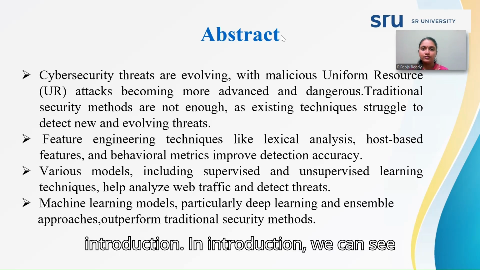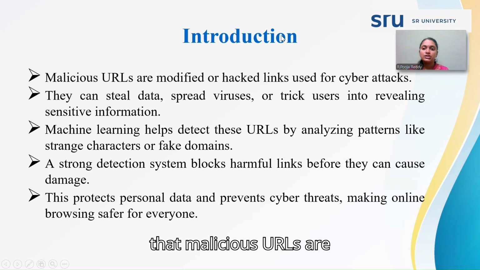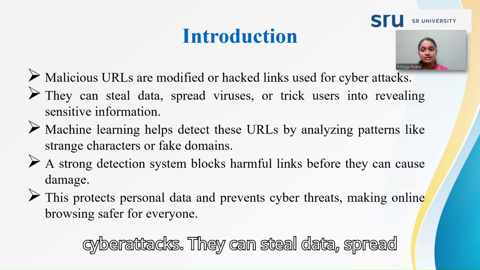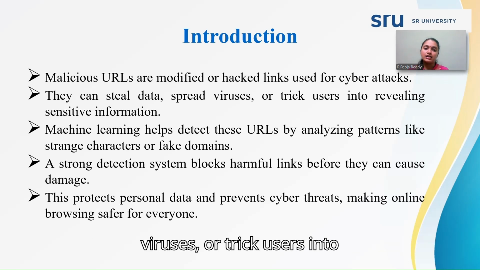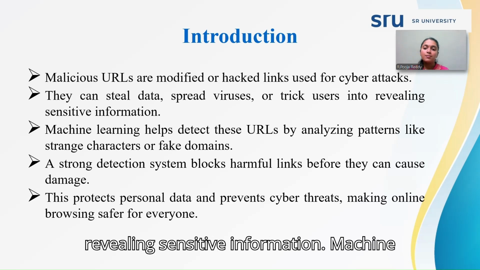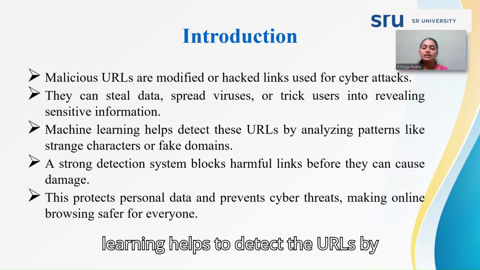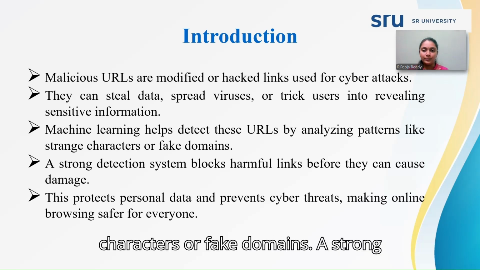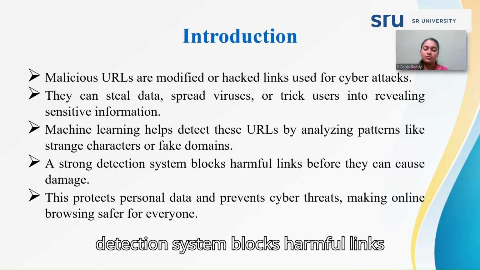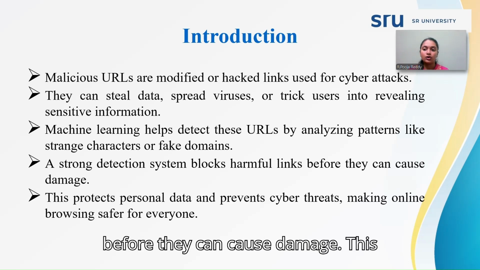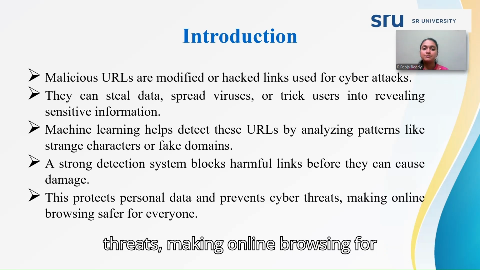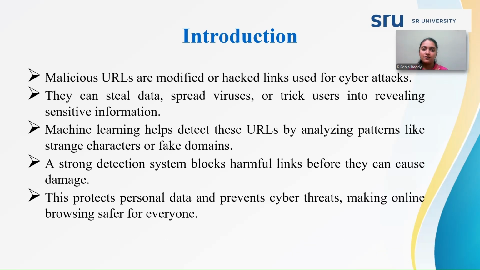In the introduction we can see that malicious URLs are modified or hacked links used for cyber attacks. They can steal data, spread viruses, or trick users into revealing sensitive information. Machine learning helps to detect the URLs by analyzing patterns like strange characters or fake domains. A strong detection system blocks harmful links before they can cause damage. This protects personal data and prevents cyber threats, making online browsing safe for everyone.